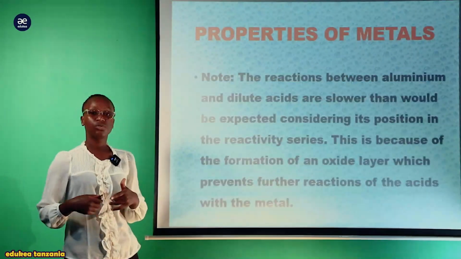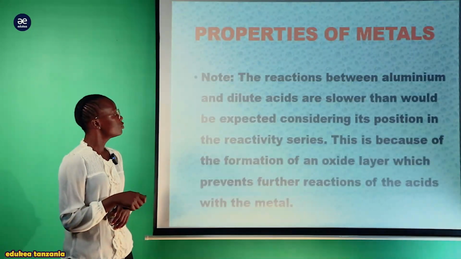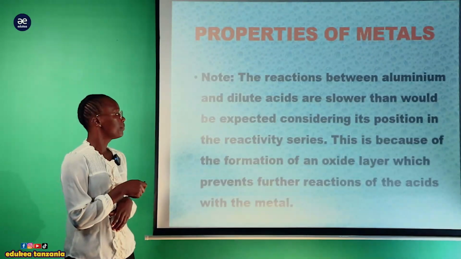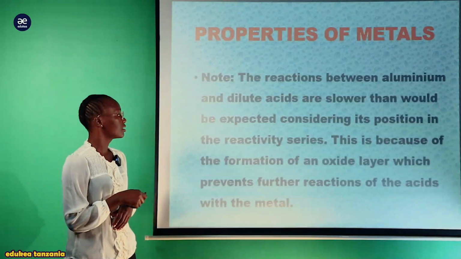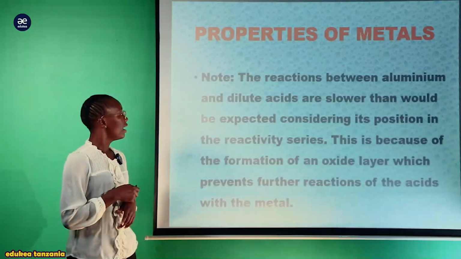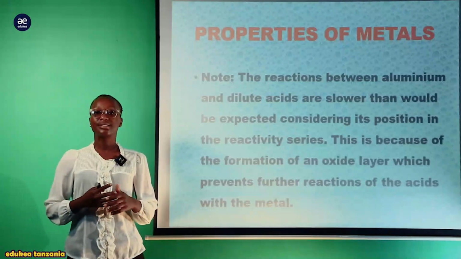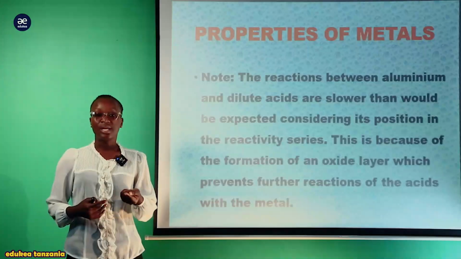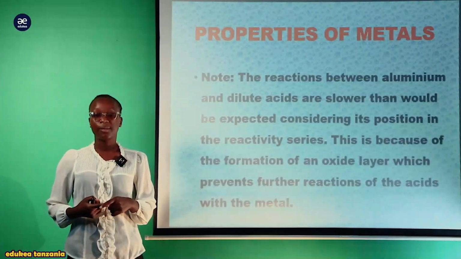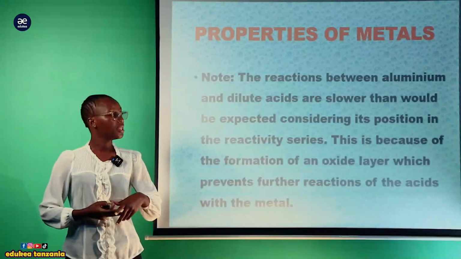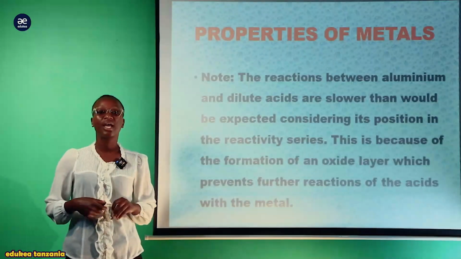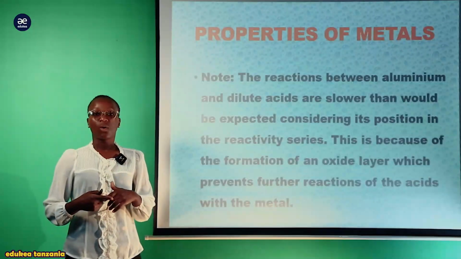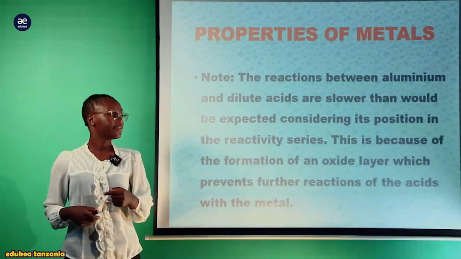Now my students, something to note here is the reaction between aluminium and dilute acid is slower than would be expected considering its position in the reactivity series, kwamba aluminium na dilute acid yenyewe inakuwa ni very slow kama ulivyotegemea, kwa sababu umetegemea kwamba aluminium ni most reactive, kwa hiyo ulitegemea labda reaction yake itakuwa ni very fast, lakini reaction yake inatokea hapa inakuwa ni very slow.